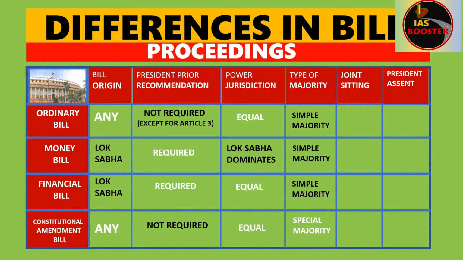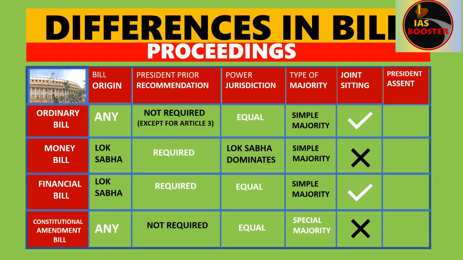Now let's go for joint sitting. Whether ordinary or all the four bills need to have joint sitting when there is a deadlock in the Parliament. The answer is very simple. Look at it. The answer is for ordinary bill and financial bill we can have joint session if there is a deadlock, but there is no provision for the joint session for money bill and constitutional amendment bill in the Parliament if there is a deadlock, if there is rejection or any other thing, or if there is a disagreement between Lok Sabha and the Rajya Sabha while the bill is passing in the Parliament.